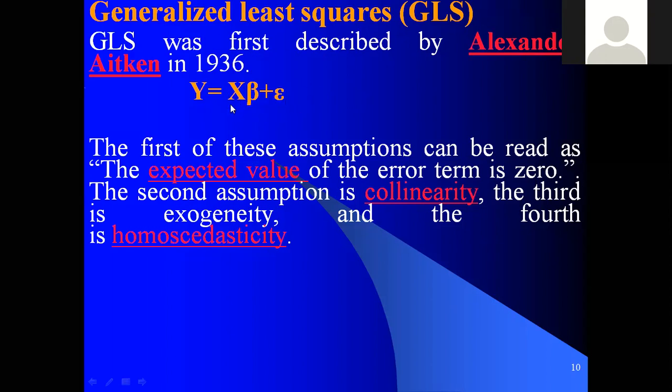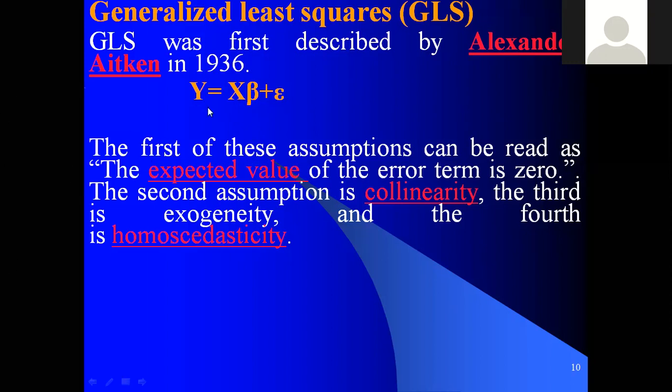Generally in OLS we write y is equal to alpha plus beta 1 x1, beta 2 x2, beta 3 x3. Instead of that, in the GLS model we write x beta, which is the vector of independent variables, in matrix form.